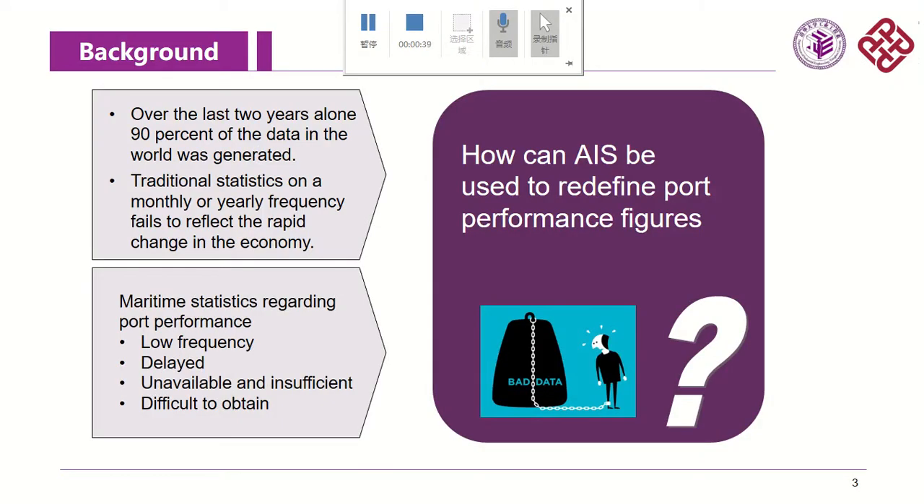Over the last 2 years alone, 90% of the data in the world was generated. However, traditional statistics on a monthly or yearly frequency fail to reflect the rapid change in the economy. In the field of maritime studies, the publications of statistics regarding port performance not only come at a relatively low frequency, but are also often delayed and not fully accessible to the public. It brings us to an important and interesting question: how can AIS be used to redefine port performance figures?